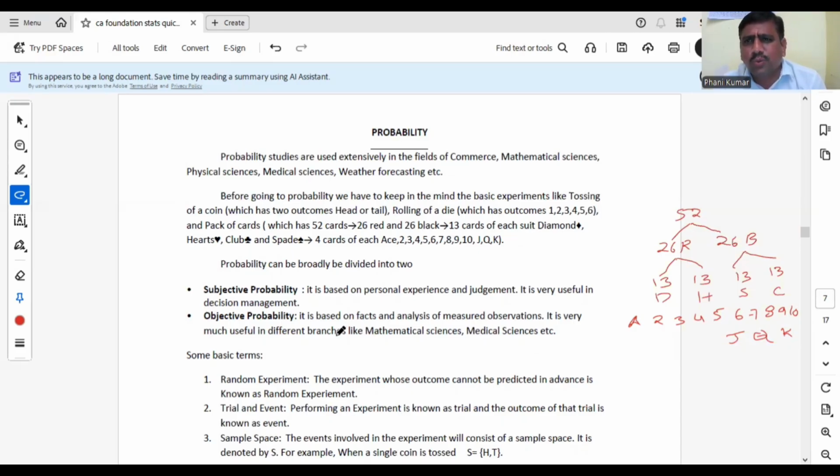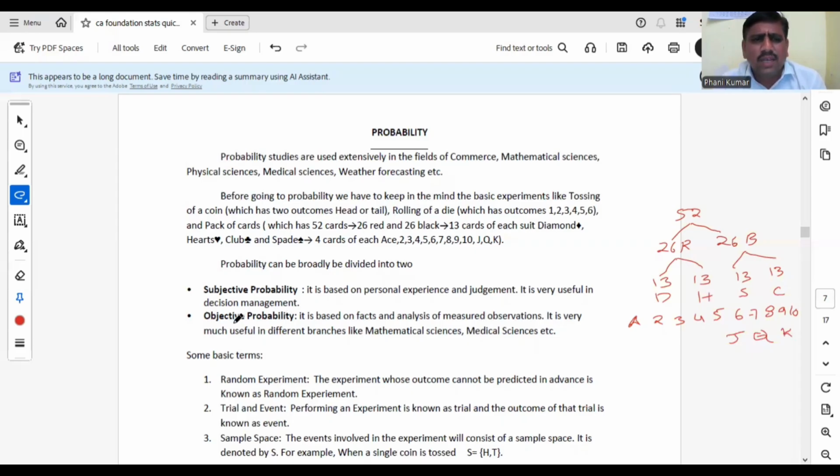What is meant by subjective probability? Based on previous experience, if you are telling the probability of happening, suppose a weather forecaster may in his experience say that today there is a probability of raining of 80%. That is known as subjective, based on previous experience. Subjective probability is based on personal experience and judgment. It is very useful in decision management. Mostly in industries, they will decide their probabilities based on their experience only. So subjective probability is used mostly in decision management.